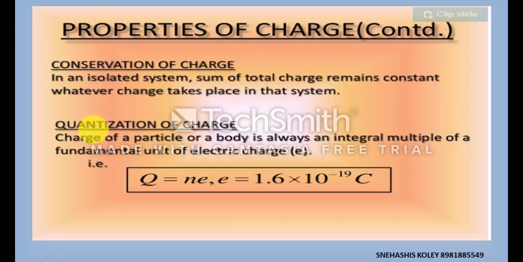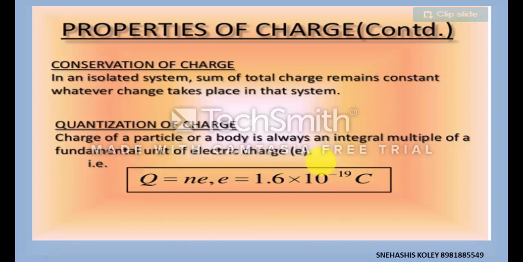In the next topic, quantization of charge. Charge is quantized. The charge of a particle or a body is always an integral multiple of the charge of an electron. This is the concept, that the minimum charge that exists in this universe is the charge of an electron.